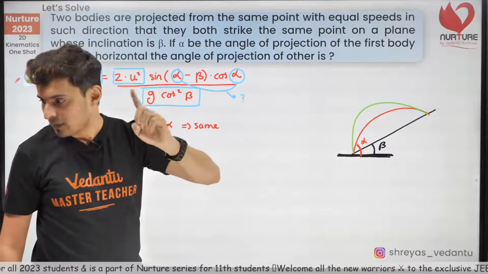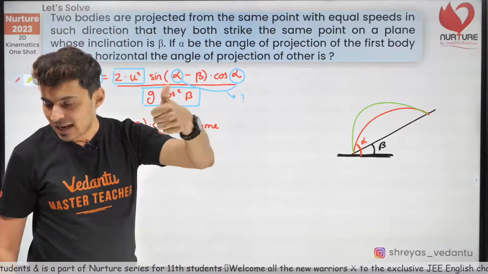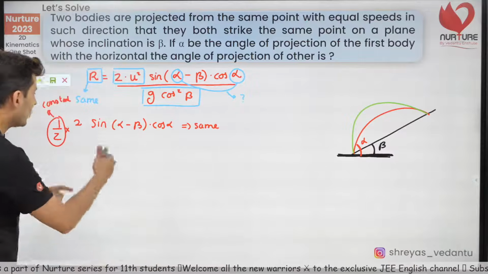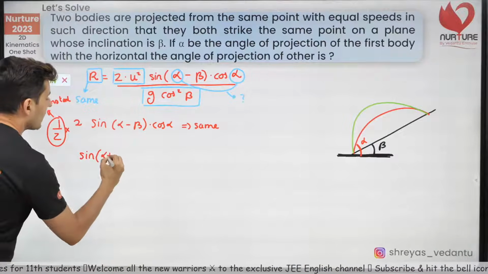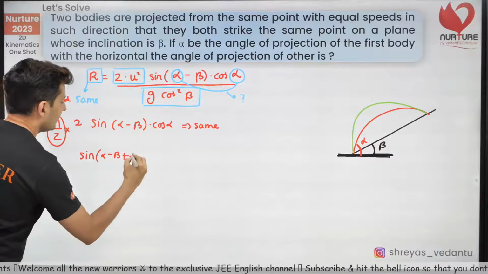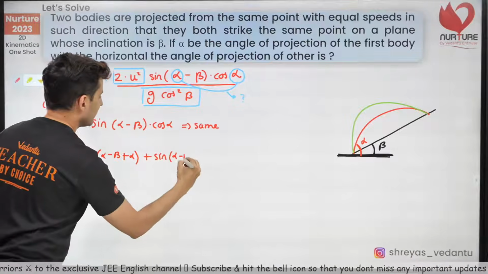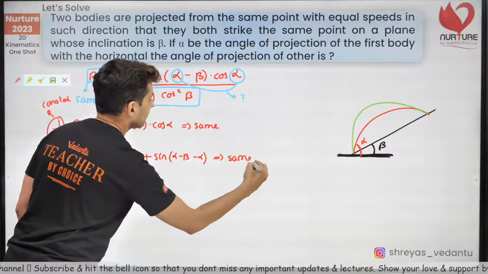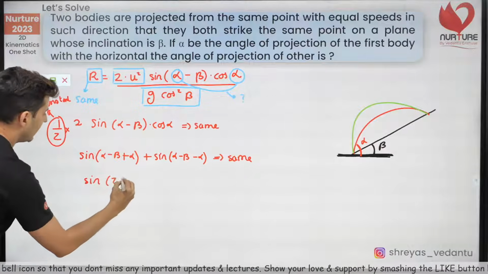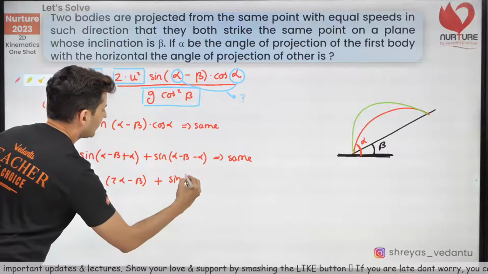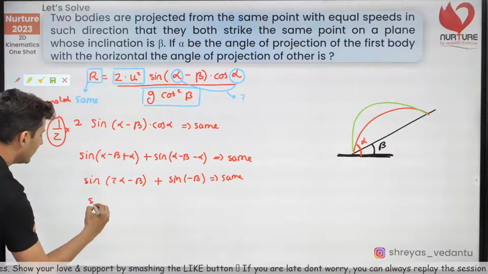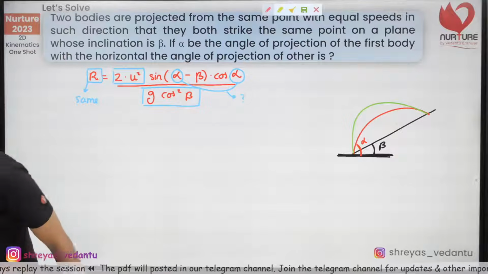Sine of A plus B plus sine of A minus B. Everybody knows this? Alright. So what you can do over here is just write sine of A, what is A? A is alpha, minus alpha, sine of alpha minus beta are both of them. Sine of 2 alpha minus beta plus sine of minus beta, sine of beta.